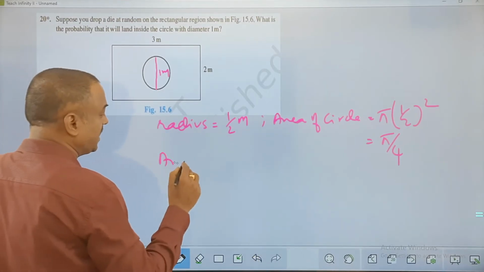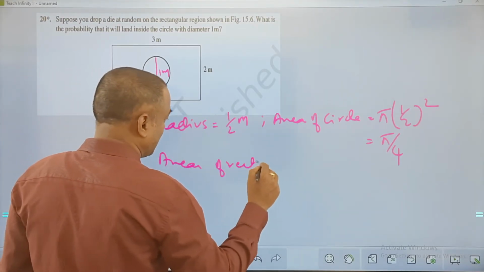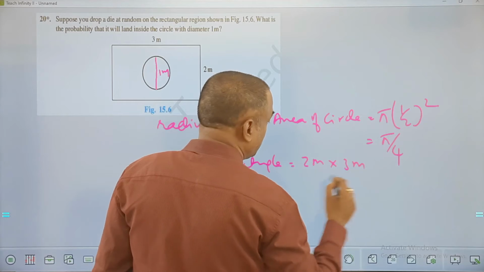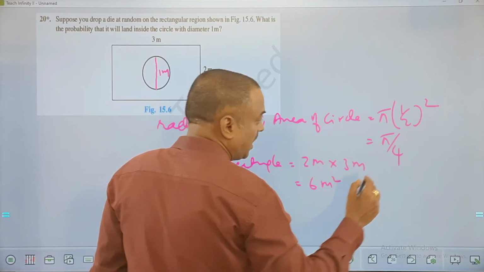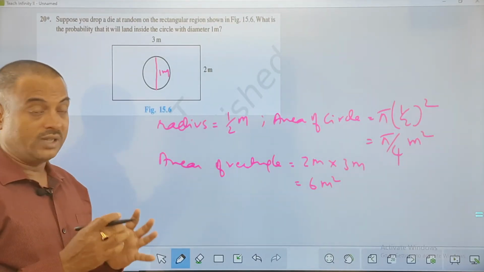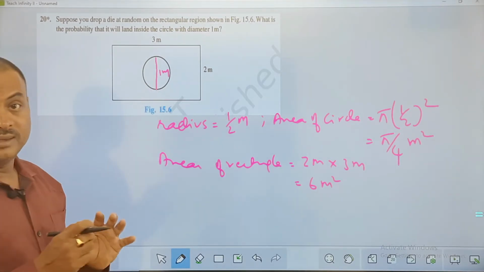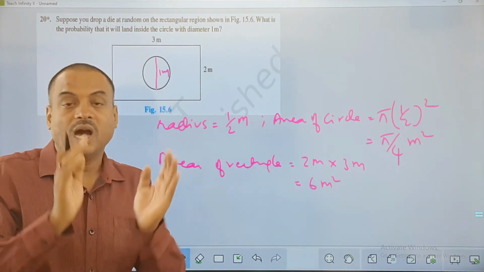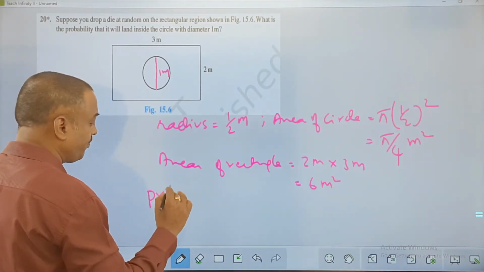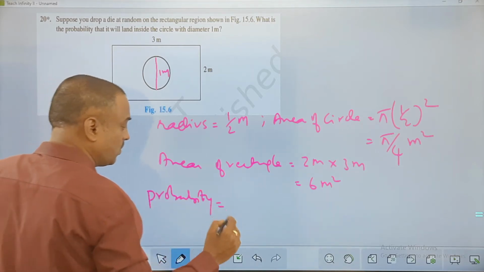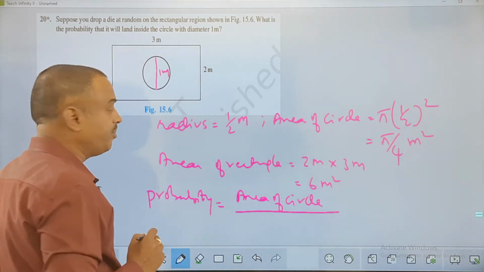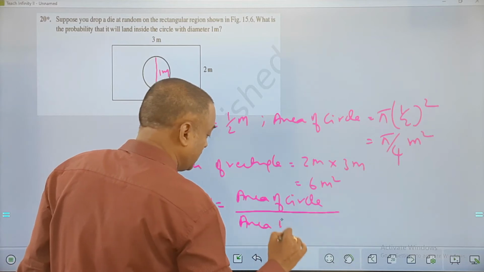And what is the area of the rectangle? Area of rectangle is equal to 2 into 3, 2 meter into 3 meter, which is 6 meters square, and here we have square meter for the area of the circle. Now the question is, the die has to fall on the circle. So the favorable place is the area of circle out of the total rectangle. So here probability will be equal to the area of the circle, which is the favorable place, and the area of the rectangle is what we have here.